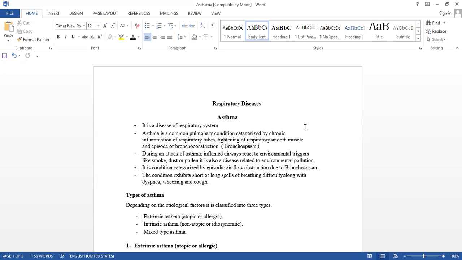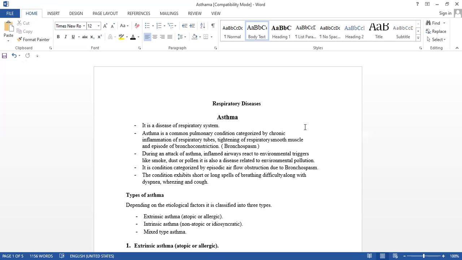Due to the constriction of that smooth muscle, there is a tightening of the chest. That is called bronchoconstriction. This is known as bronchospasm.